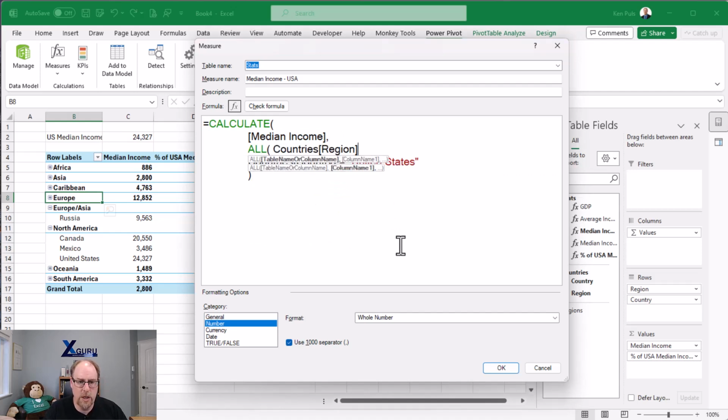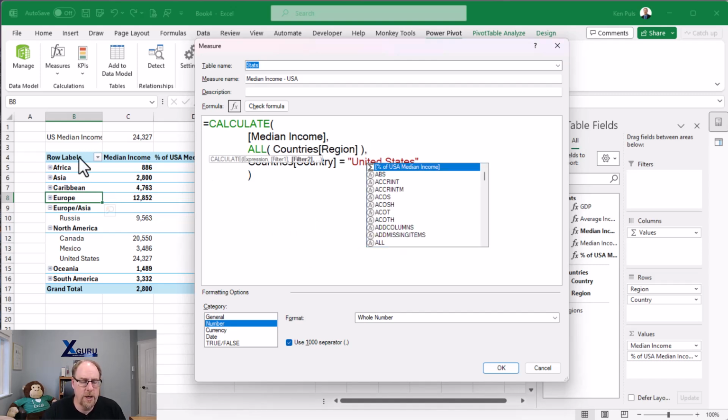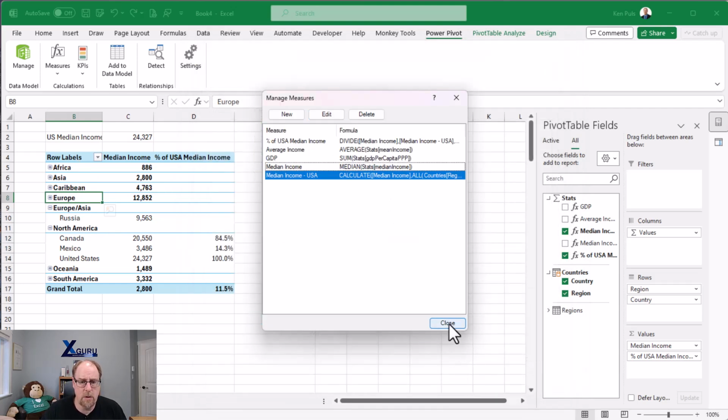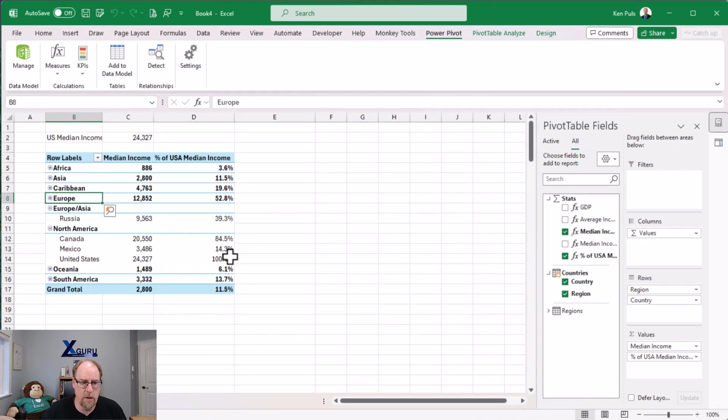So we're going to go with region, countries, all regions. We're going to remove the region from the filter context and override things with United States. That should give us back our single country. We say OK and close. Boom, there we go. Everything looks good.